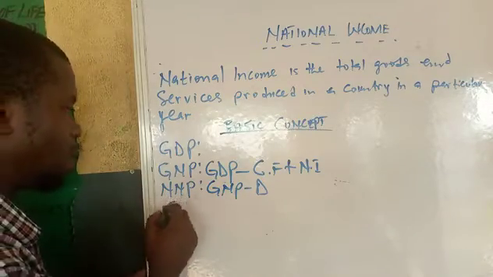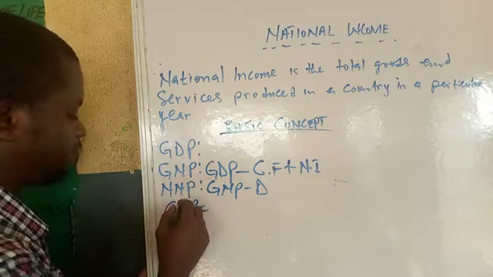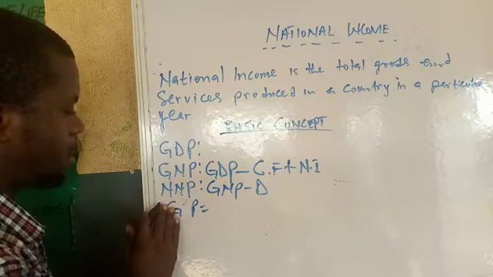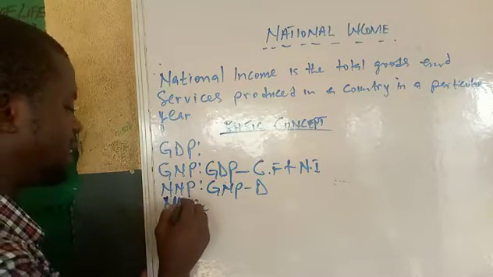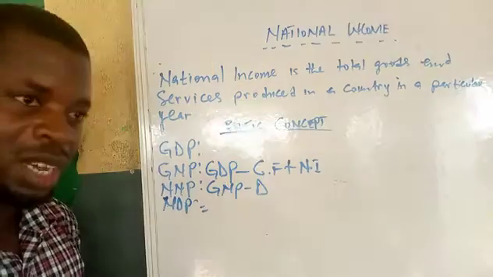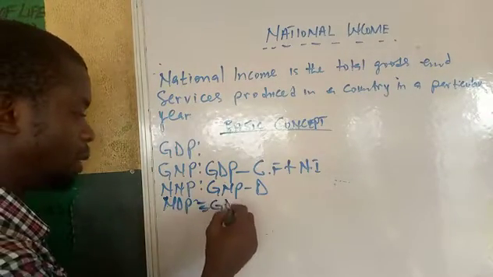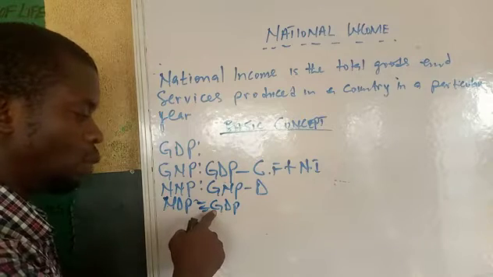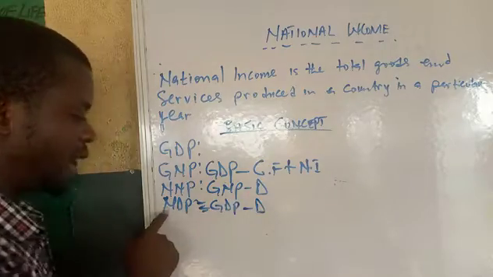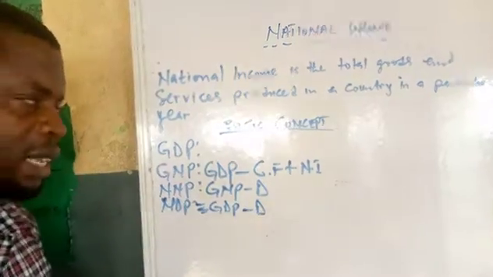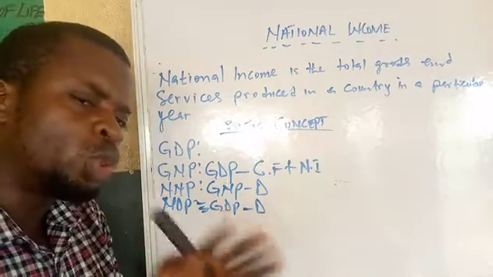So if I give you gross domestic product, how will I get net domestic product? So what do I need to do? I just look for my GDP. Anytime you don't want G here, you want N here, take away depreciation. It means that GDP minus depreciation will give you NDP. That is the logic. Do you understand that? Thanks. Okay, now, having understood, please, in Jamb, I want to twist the question for you.